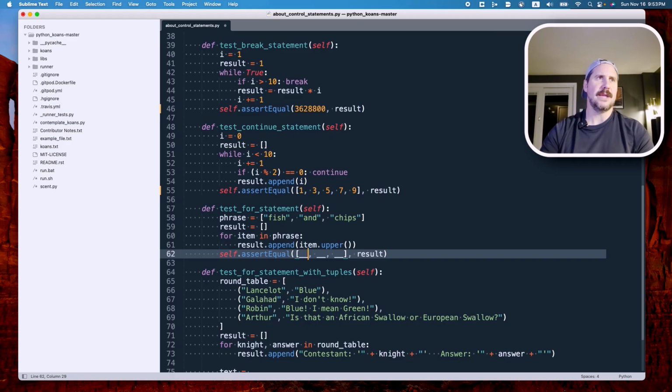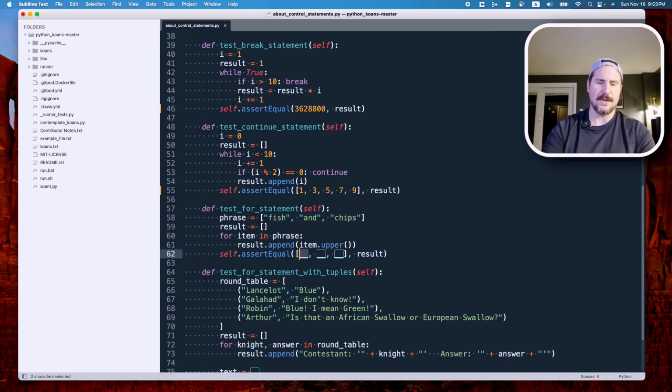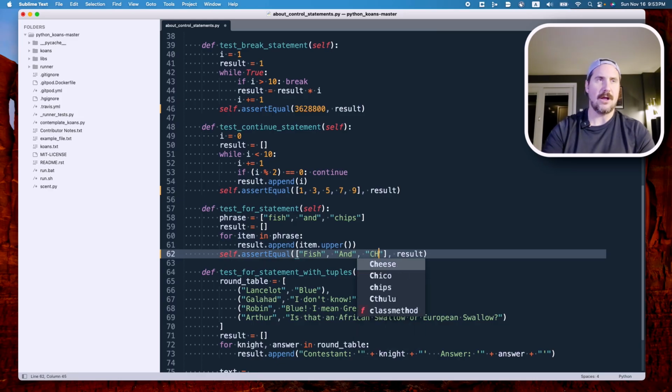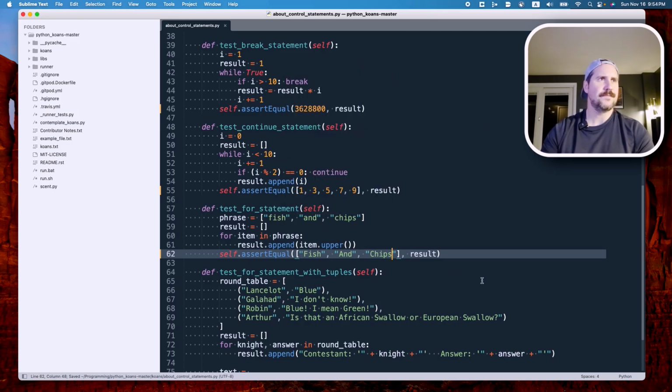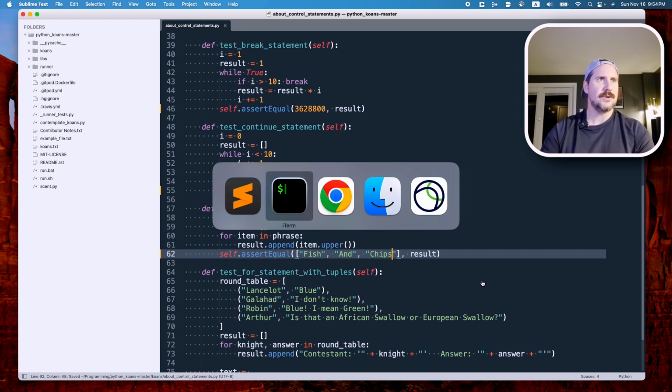So let's see, I'm going to make a guess. I don't know if it's going to be all caps or just the first letter. It's hard to say which one it is. Let me get that out of the way, and let's try to run it.